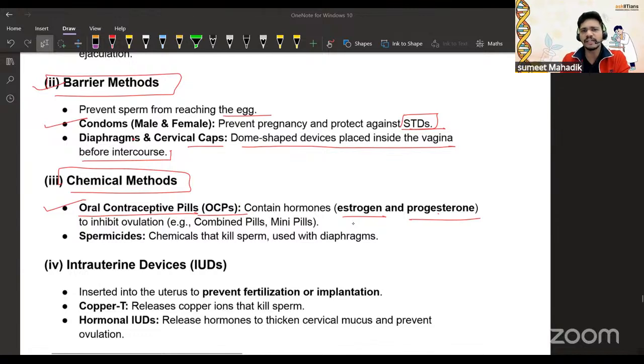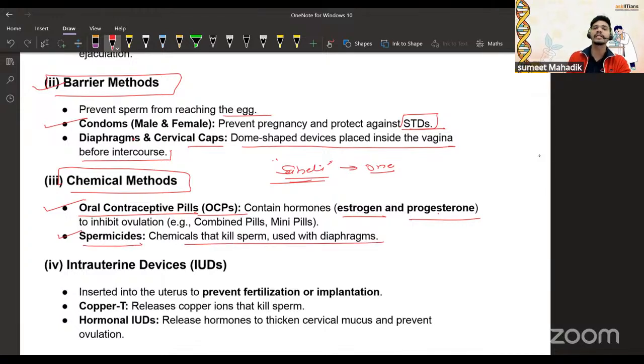Now we know that the oral contraceptive is Saheli. That is written in NCERT. It is safe, you can take it once a week. It is the safest, with very minimal disadvantages. Then we have spermicides, chemicals that kill the sperm, used with a diaphragm.